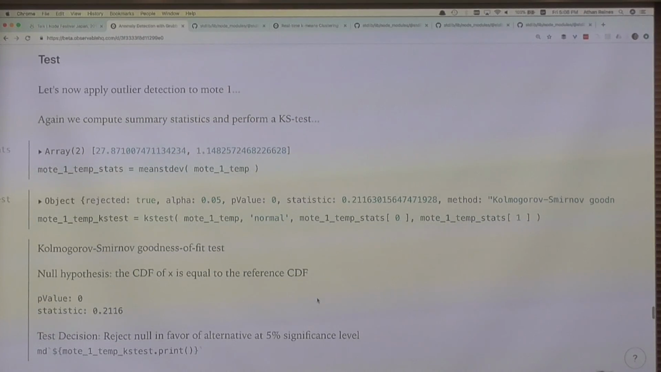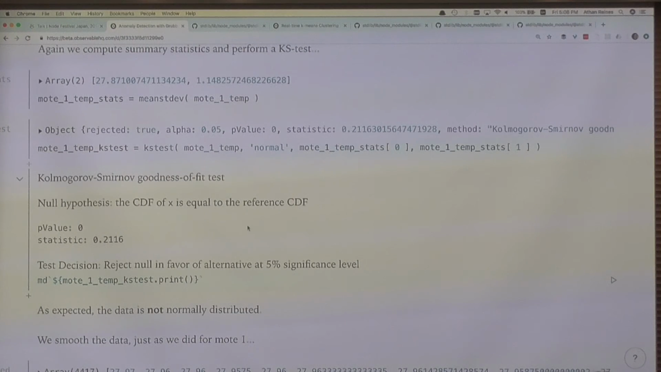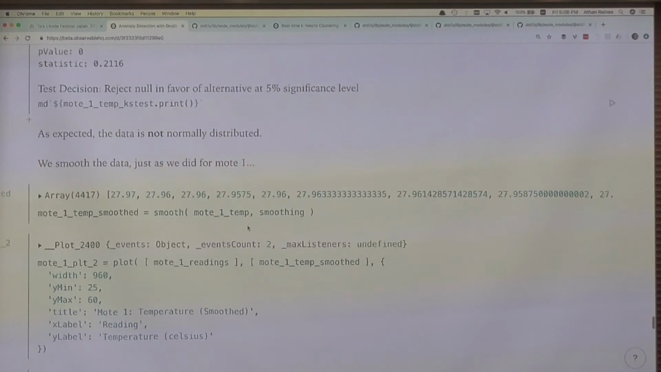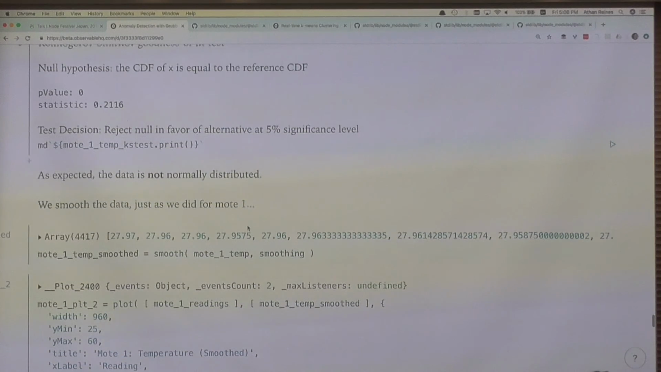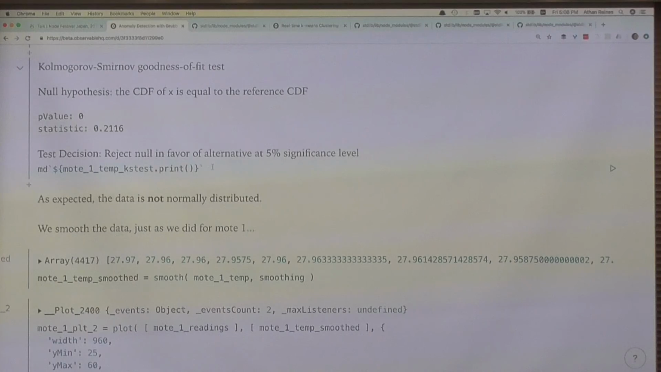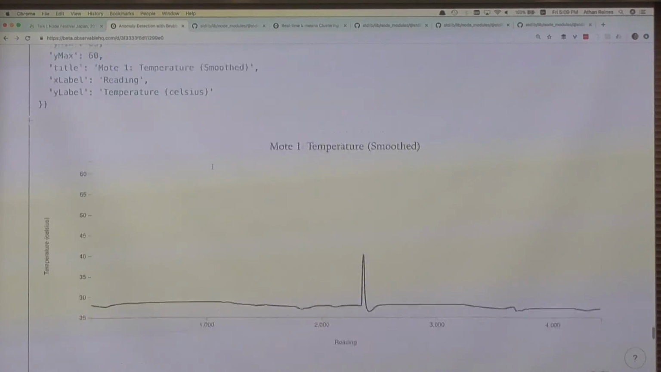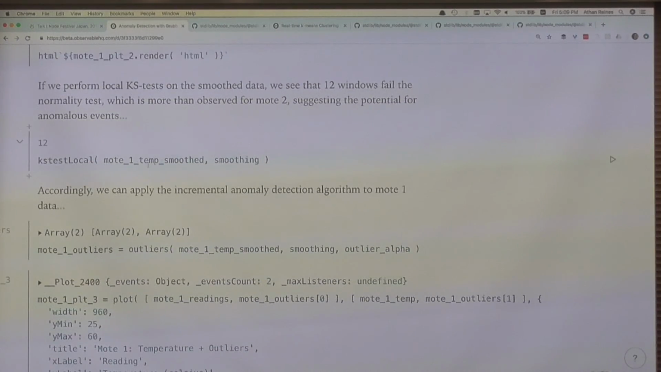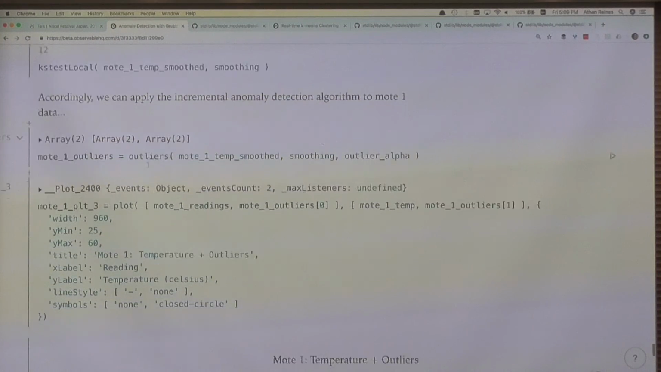So we do the same thing. We do another KS test, and we can easily confirm that the data is not normally distributed. However, we can also do the local, running test. This is just a smooth data set. What we find by doing the windowed KS test, meaning looking for regions of normality within the data set, is that we end up finding more windows within our first sensor data that are not normally distributed. That gives us a hint that maybe we can identify outliers in this data set.